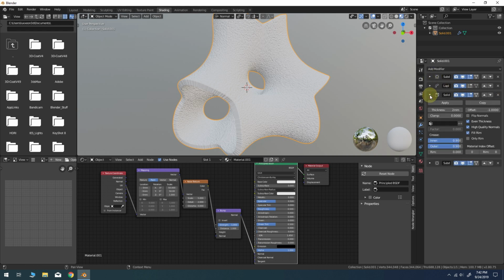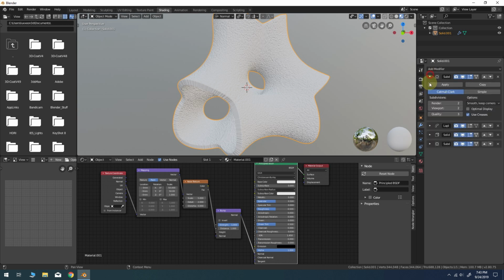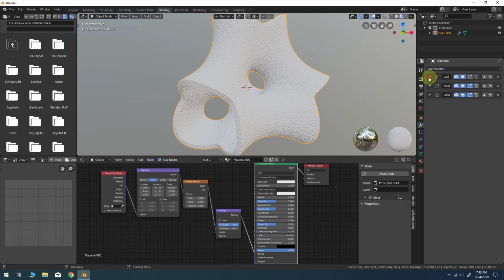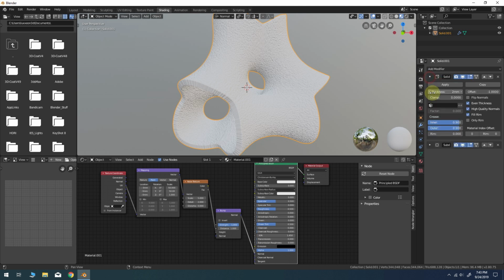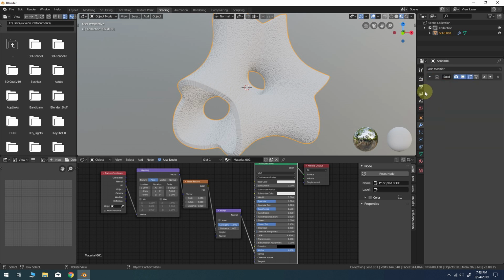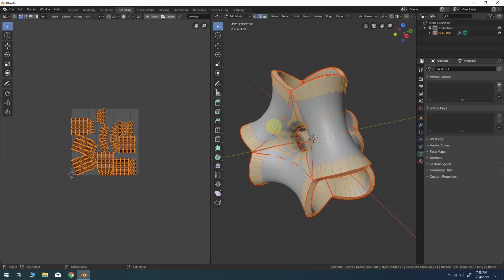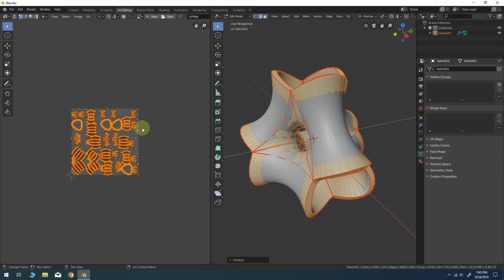So one way we can correct that is to go ahead and collapse the first few modifiers, including the solidify modifier. Now we don't need to collapse the final subdivision surface modifier. And we'll go ahead into the UV editing, and we'll go ahead and unwrap one more time.